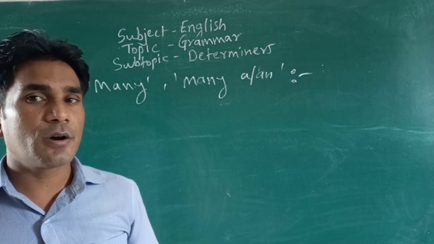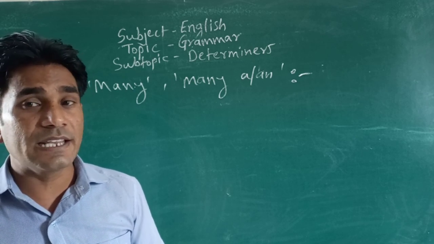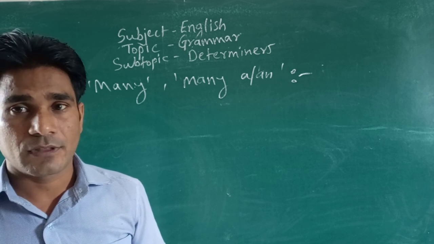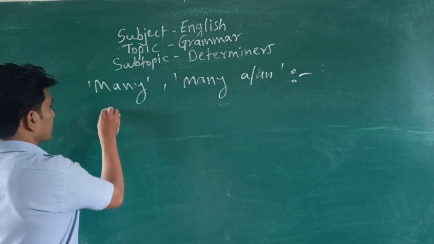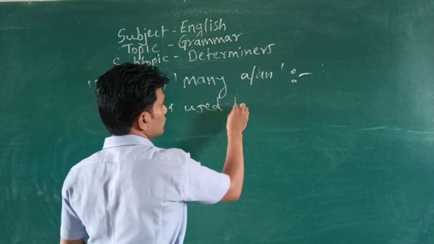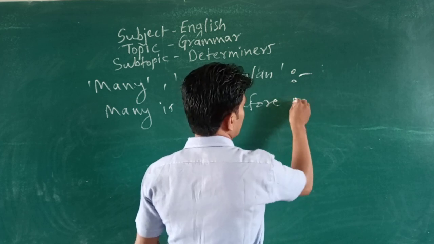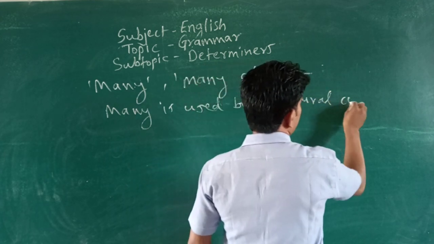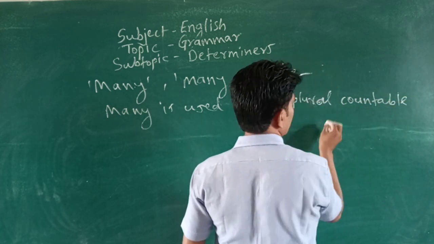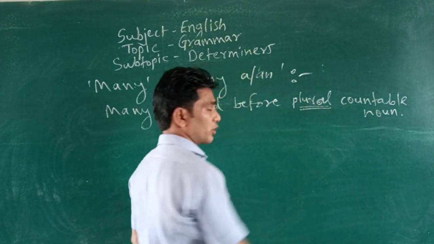It's okay if you have heard or not, but today in this class we are going to see the difference between many and many a or an. The only one difference is there, and what is that? Many is used before plural countable nouns. Plural is more important.